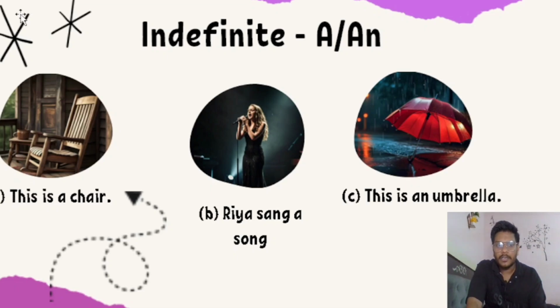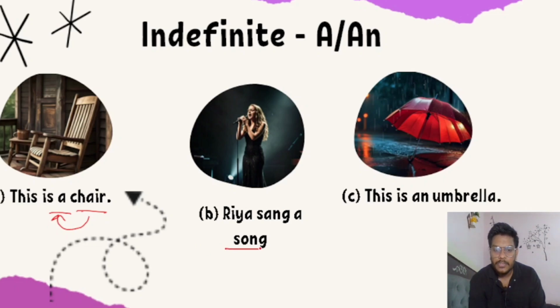This is a chair. When we are not aware of a particular kind of chair, then we have to use the article a before chair. Chair is a noun, so we use a. Ria sang a song.